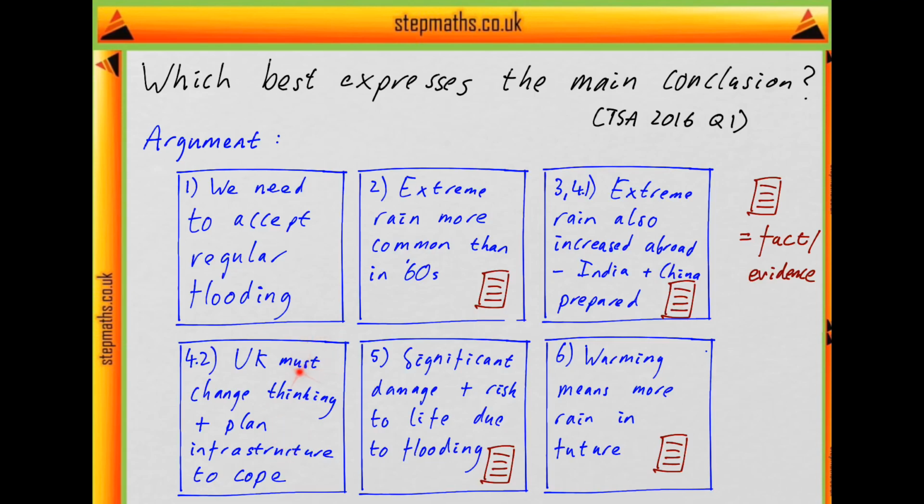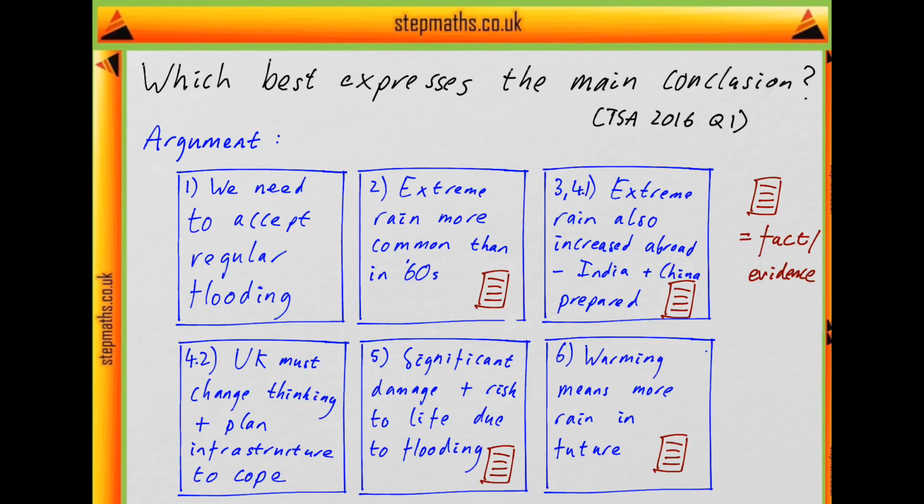So that's a must statement, so this isn't presenting evidence now, this is something the writer's concluding. Is it the main conclusion? We'll see that later. Then they go on to add some more information. So they say the damage caused to homes and businesses, as well as the risk of injury and death, are significant. And then lastly, they say that as the world has warmed by 0.7 degrees, the atmosphere can hold more water. And so that means we get more rain. So these two are both back to factual statements again.